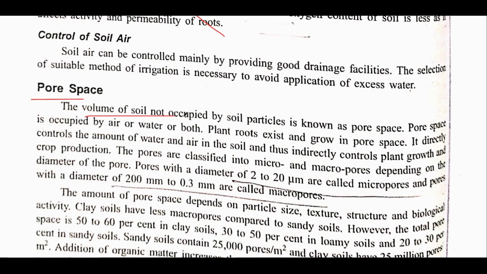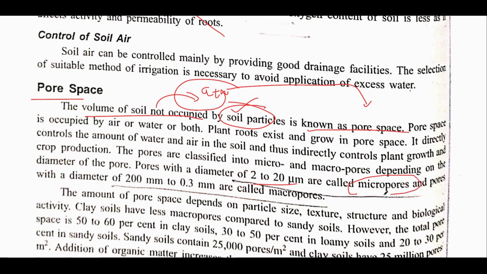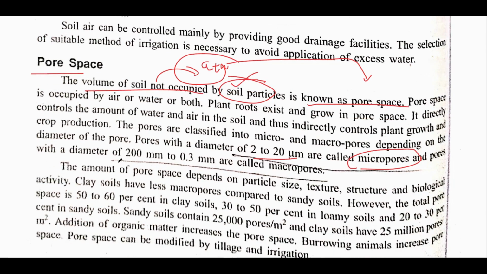Now pore space, the volume of soil that is not occupied by solid particles. In other words, the volume of soil that is occupied by air and water is known as pore space. Pores with a diameter of 2 to 20 micrometer are called micropores, while those with a diameter of 200 to 0.3 mm are called macropores.